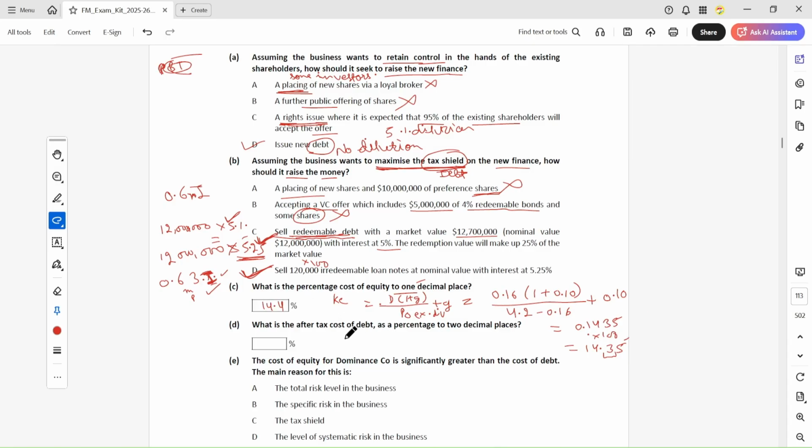Next is the cost of debt after tax. That is interest times (1 minus t) divided by P0.